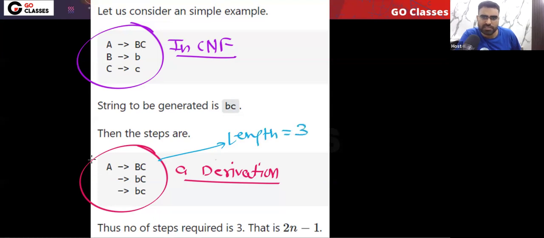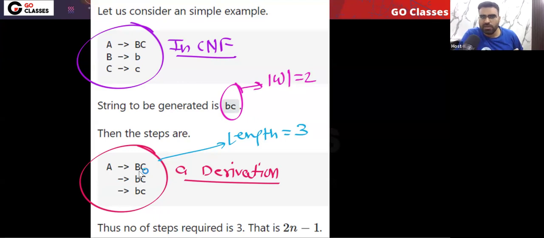The length of this derivation is 3. Yes or no? Because we are applying 3 rules. Or I can say the length is basically the number of edges in this derivation. How many edges do you have? There are 3 edges. So the length of this derivation is 3. But if you look at this string, the length of the string is 2.